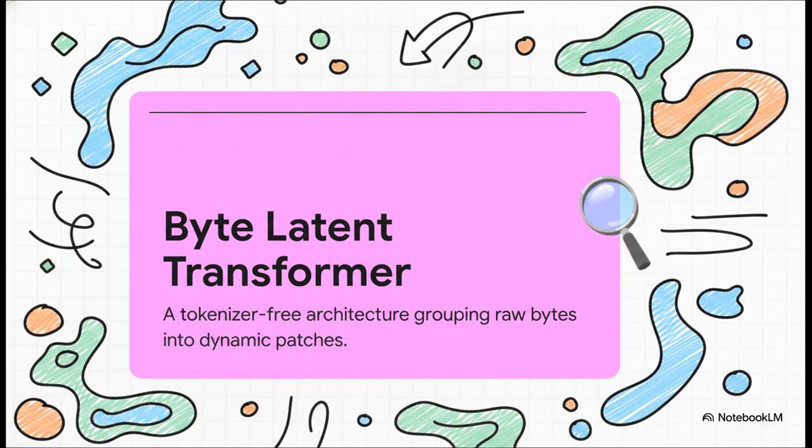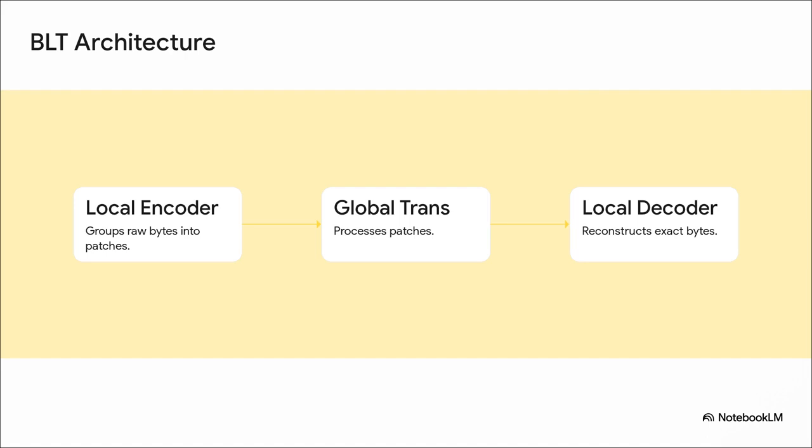By completely ditching that rigid dictionary, the model interacts directly with the raw data of the world. It operates much, much closer to how information actually exists in reality. You can think of the BLT architecture as this highly efficient, intelligent assembly line.